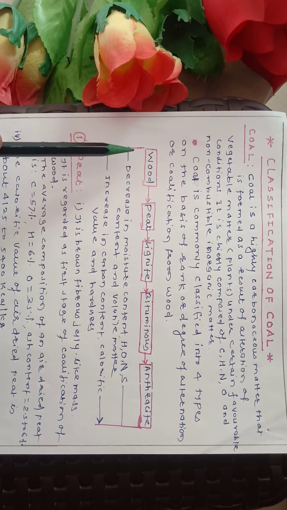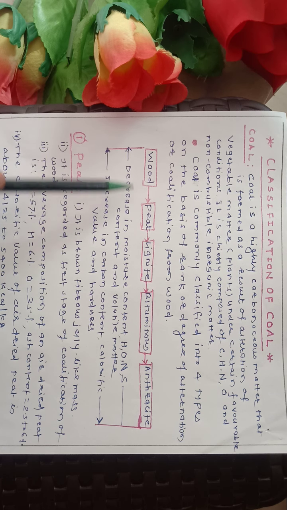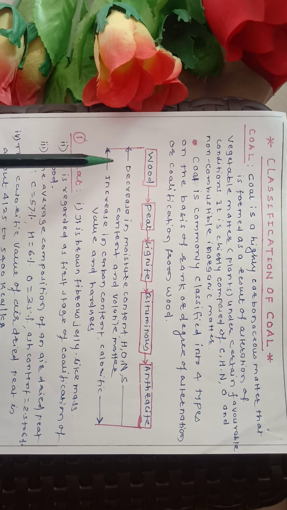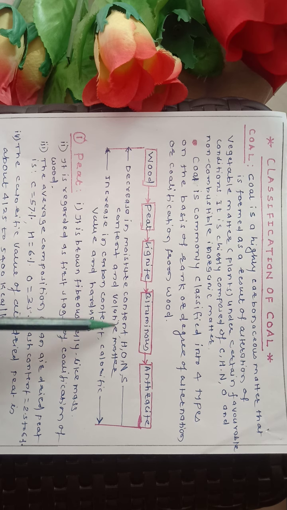As we move from wood towards anthracite, there is a decrease in moisture content, hydrogen, oxygen, nitrogen, sulfur content and volatile matter. At the same time, there is an increase in carbon content, calorific value and hardness.